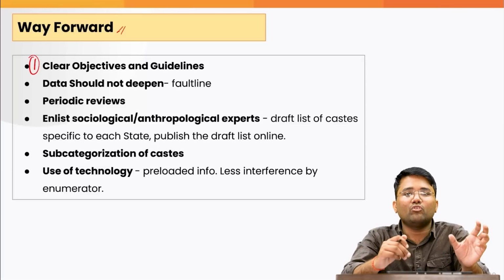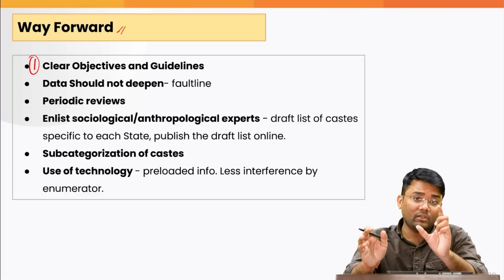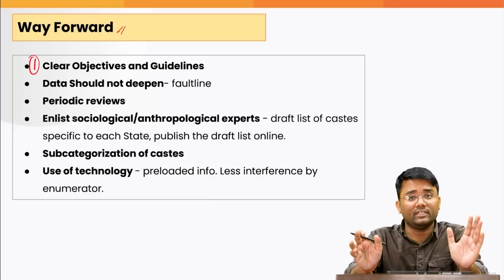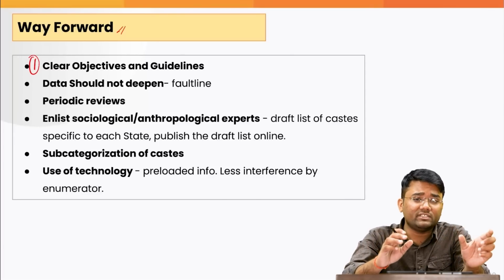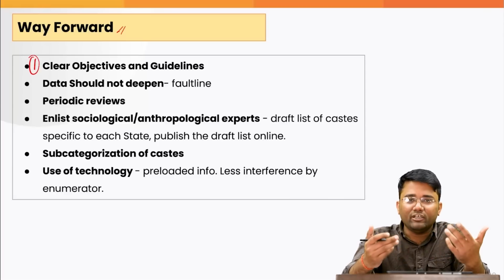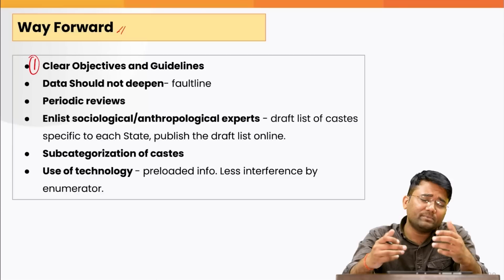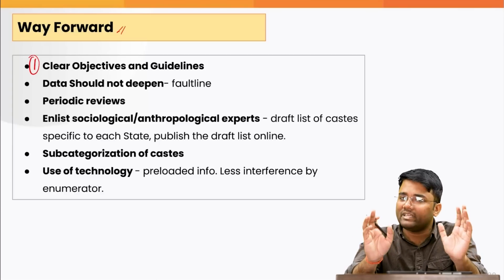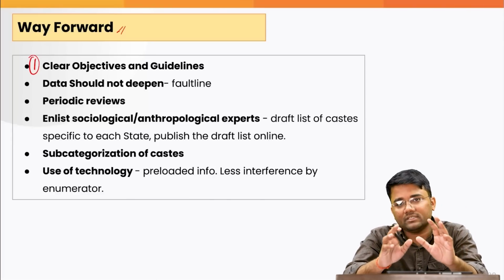Based on that we can identify whether, if the answer is yes, that we should go for the caste census, there should be clear-cut guidelines that this data will only be used for a specific purpose. For example, this data will only be used for targeting the beneficiaries under the Pradhan Mantri Garib Kalyan Anna Yojana, or the Pradhan Mantri Kisan Samman Nidhi Yojana, or any specific scheme that can be devised. There should be clear guidelines, and that data should be used only for that purpose, as believed by some experts.